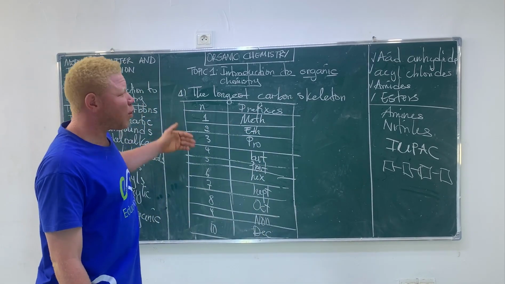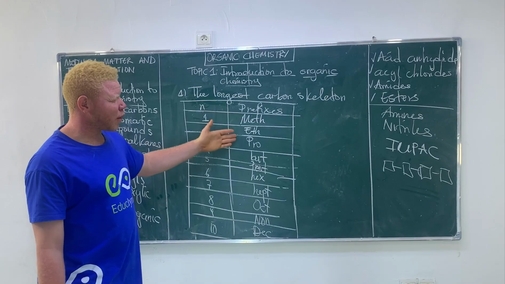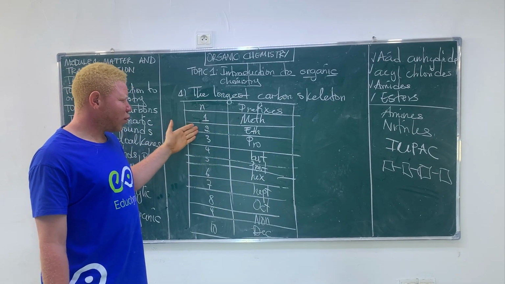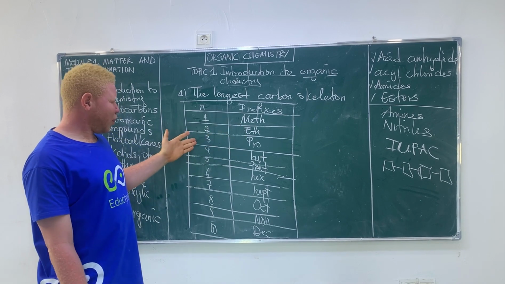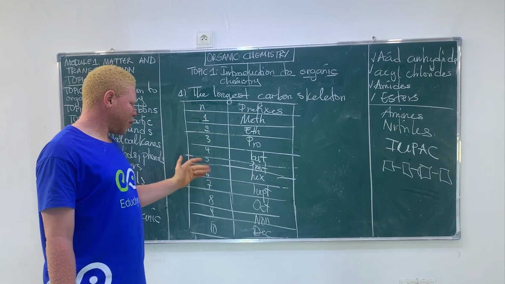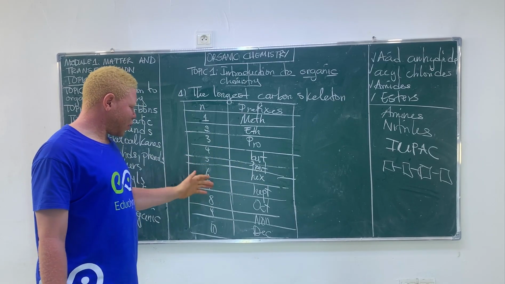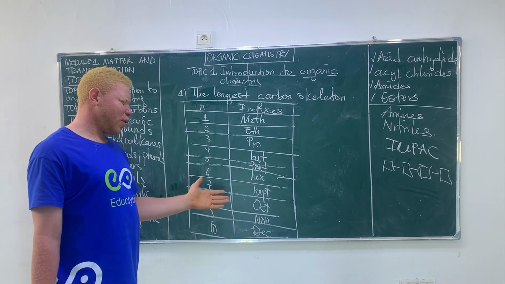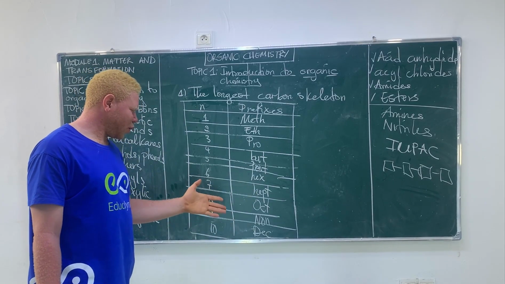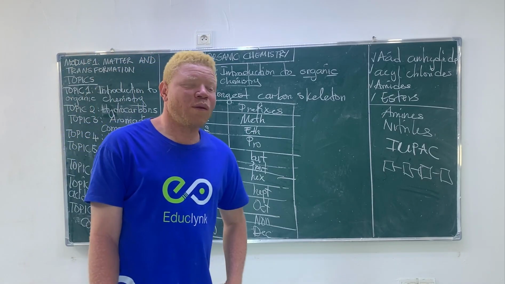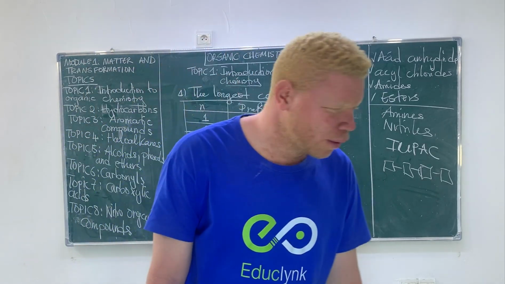So this is the number of carbons and the prefixes: 1, meth; 2, eth; 3, prop; 4, but; 5, pent; 6, hex; 7, hept; 8, oct; 9, non; 10, dec. So what is the practical significance of that?